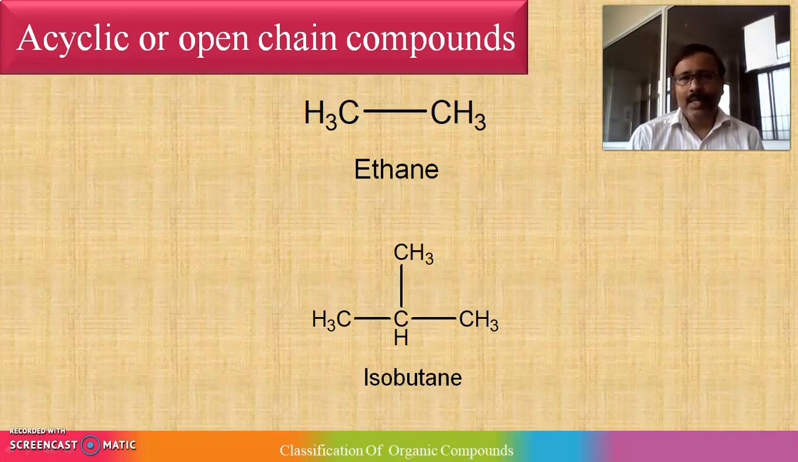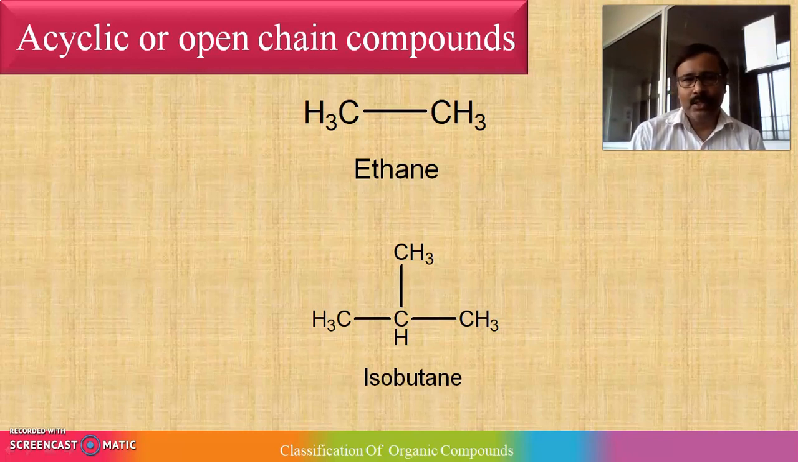So acyclic or open chain compounds are again divided into two: the straight chain compound and the branched chain compound. The straight chain example is ethane and the branched chain example is isobutane. So this is all about open chain compounds. I hope you understood the difference between straight chain and branched chain.